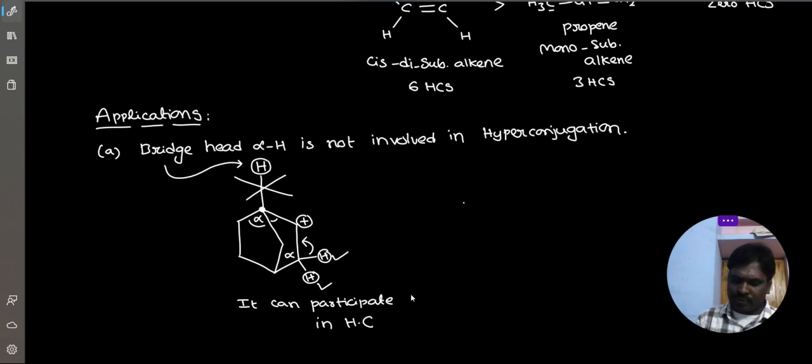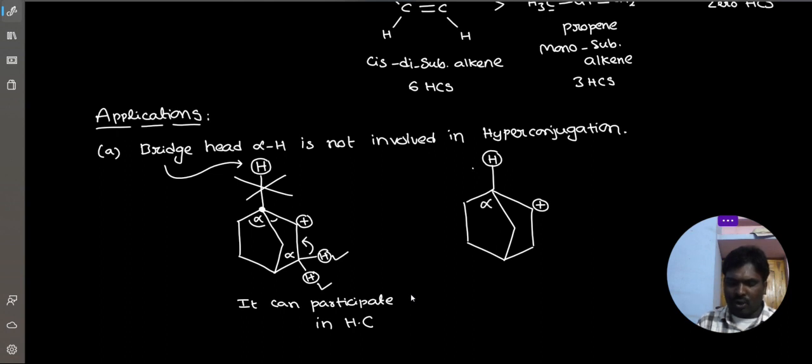Now coming to another example. Another example: this bridged alpha hydrogen is not involved, no doubt at all. Now this is also an adjacent alpha carbon, but with no alpha hydrogens.